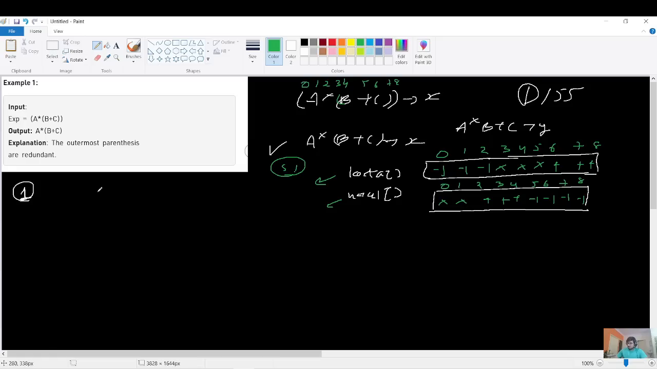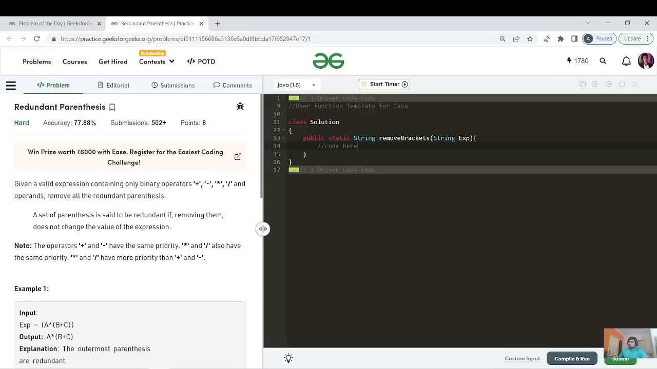Okay, and the ASCII values I also need to write. The ASCII value of star is 42. For plus it is 43, for minus it is 45, and for slash it is 47, right? Because the question has said that the operators are just these four: plus, minus, star, and slash.